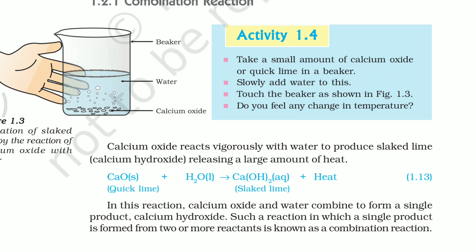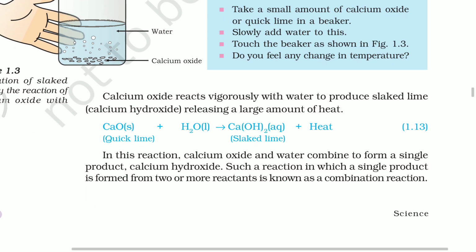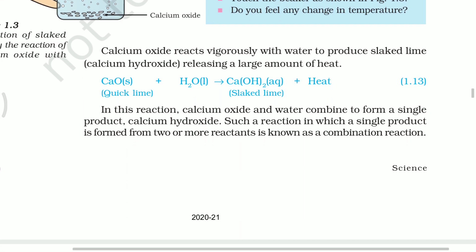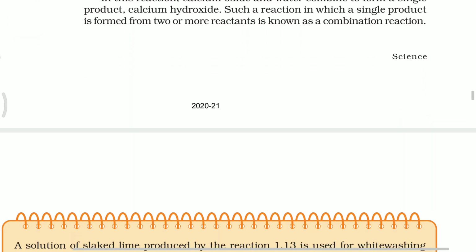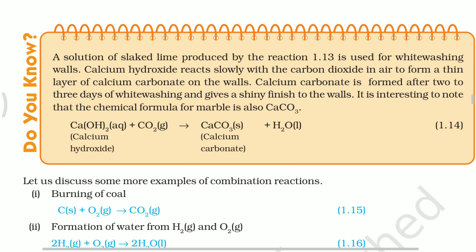We already know that slaked lime is used for whitewashing of walls. Here the calcium hydroxide reacts with the carbon dioxide present in the atmosphere and forms a shiny finish layer on the walls.